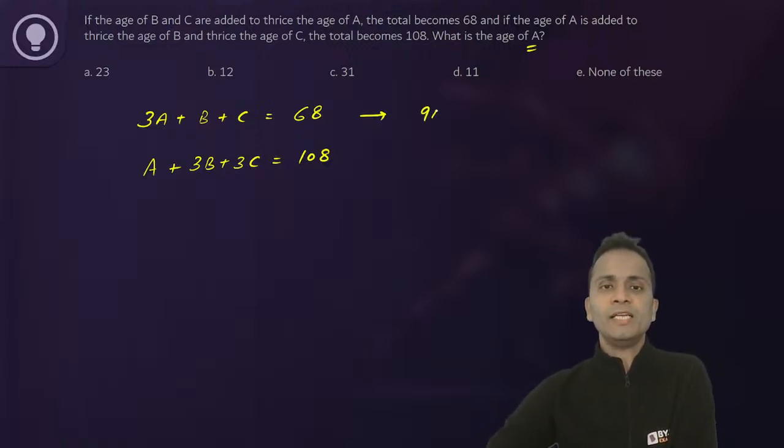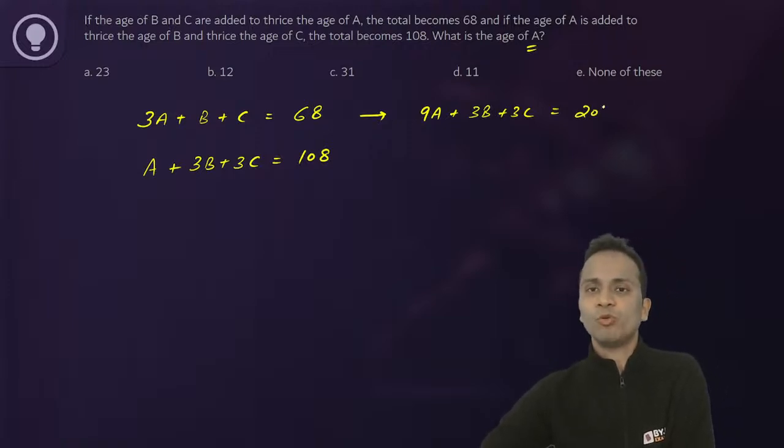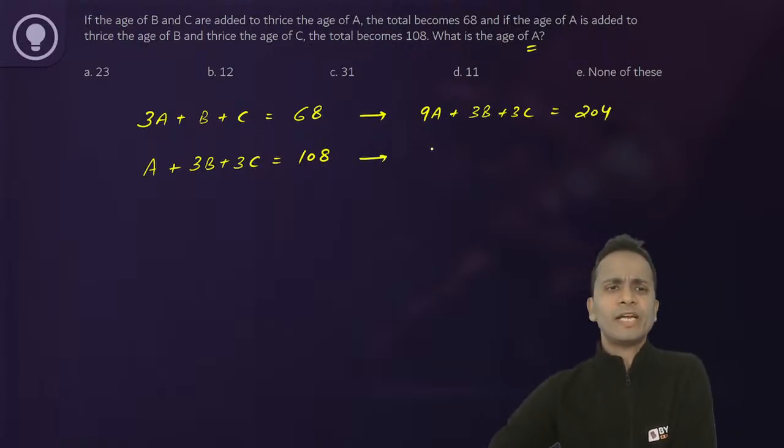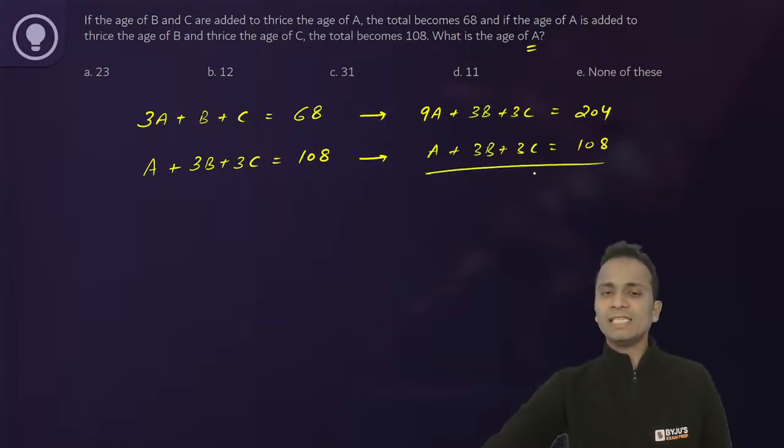So it will become 9A plus 3B plus 3C, and on the right hand side 68 multiplied by 3, that is 204. Okay, second equation, write it as it is. A plus 3B plus 3C equals 108. Now do the subtraction. B and C will be eliminated and you will get your answer.